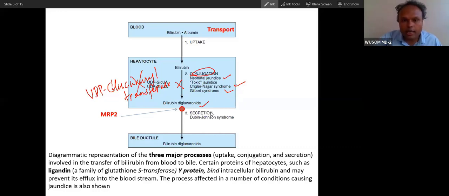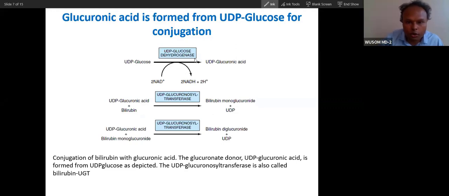So did you understand this? I'm explaining only these four processes. You can see UDP glucose dehydrogenase will convert this UDP glucose into glucuronic acid, and here there is production of NADH because of dehydrogenation. Now this glucuronic acid will combine with bilirubin. This will first form bilirubin monoglucuronide.